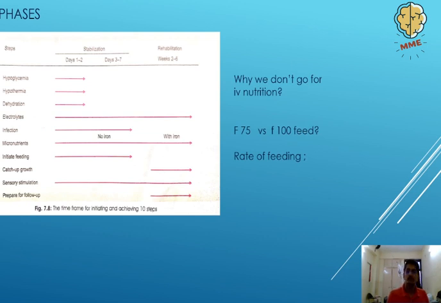Right? Now, another thing that we have to keep in mind is the F75 and F100 feeds. That is formula 75 and formula 100 feed. Formula 75 is basically 75 kilocalories and 0.9 milligram per 100 grams of feed. And F100 feed contains 100 kilocalories and 2.9 milligram per 100 gram of feed. Now, why are these two separate entities there?